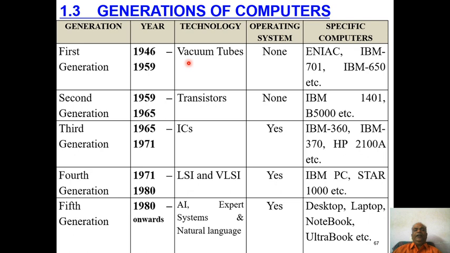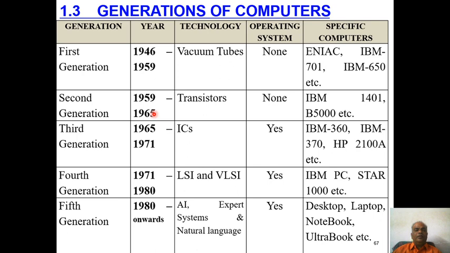Later, coming to the second generation, it was in between 1959 to 1965. Let us observe this continuation. First you remember 1946, and the second generation is in between 1959 to 1965. On those days, the technology was transistors. In the first generation, the technology was vacuum tubes, while in the second generation, the technology was transistors.